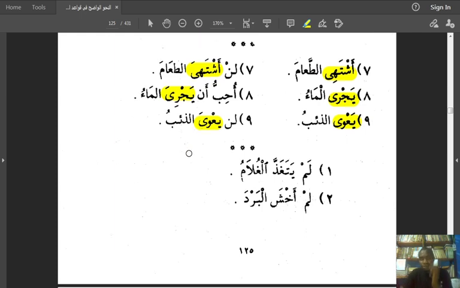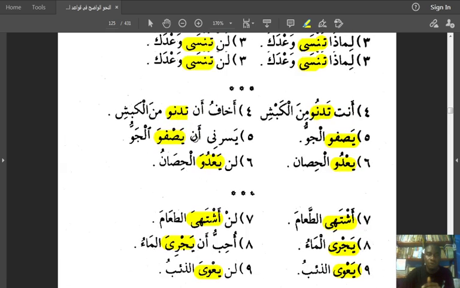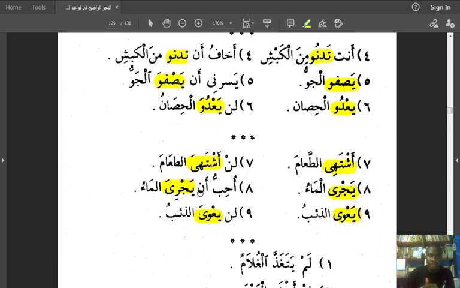Okay. So realize that when it's supposed to take fatha and the present tense verb is ending with alif, alif will not take the fatha. Even though an and lan precede it, the verb will still not take the fatha. We will not see the fatha. It will be in the accusative case, but the fatha will not show because alif cannot take any vowel. But when it is waw ending or yai ending, they take fatha, alright. Waw and yai can take fatha. And so when it is accusative, the fatha shows.